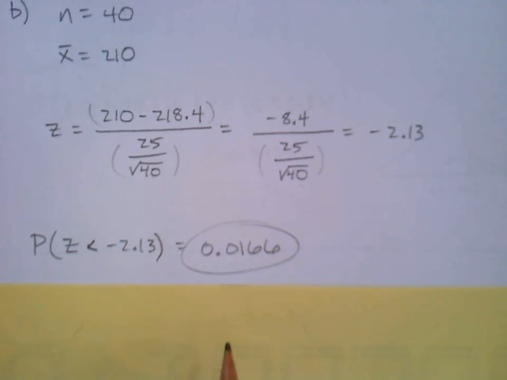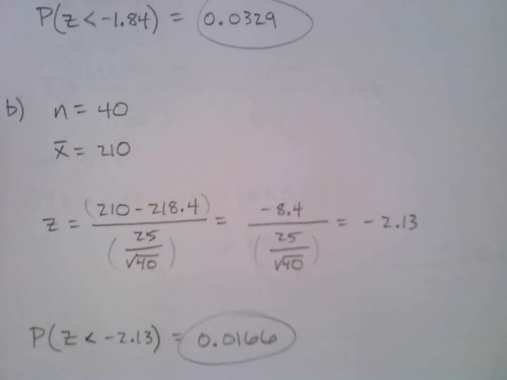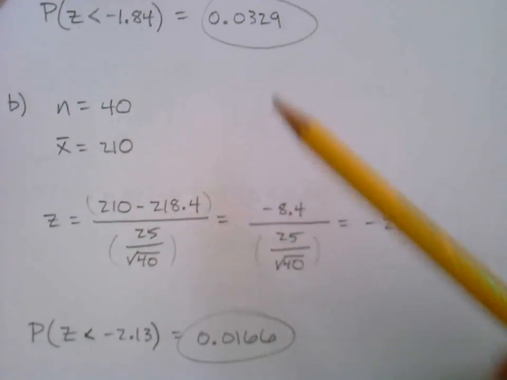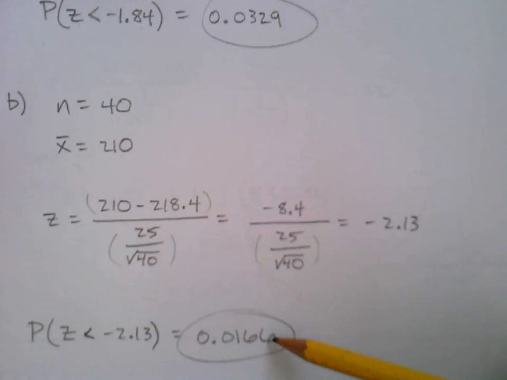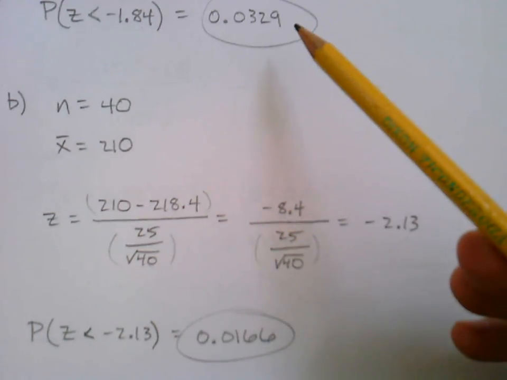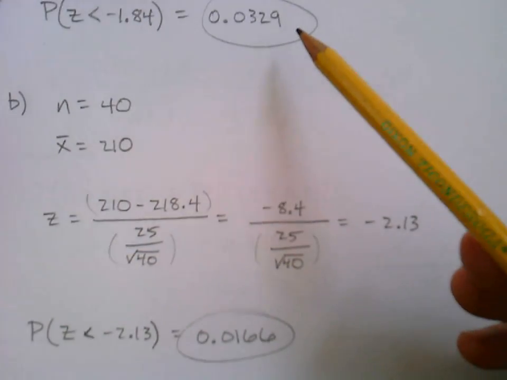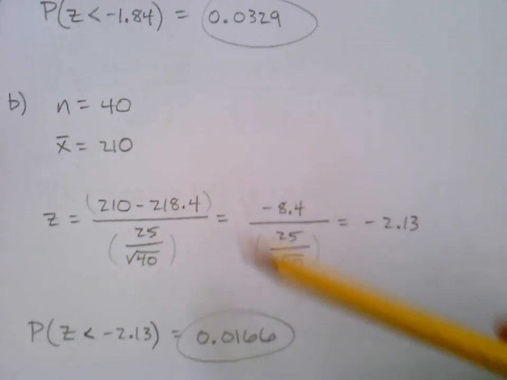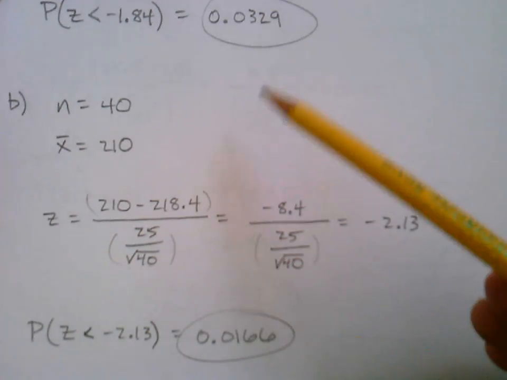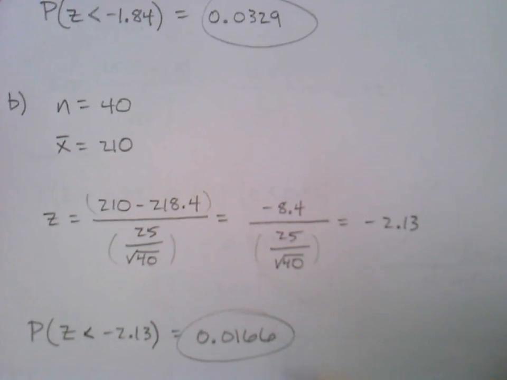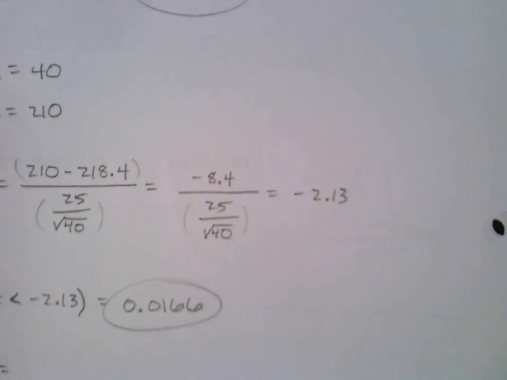Okay, that's it. Just barely more than 1%, 1.66% chance of this happening. What was the previous answer? It got smaller. It's less likely. Oh, wow. Okay, so if the sample size is 30, there's the chances. Make the sample size 40, it's like half the size. How did that happen?